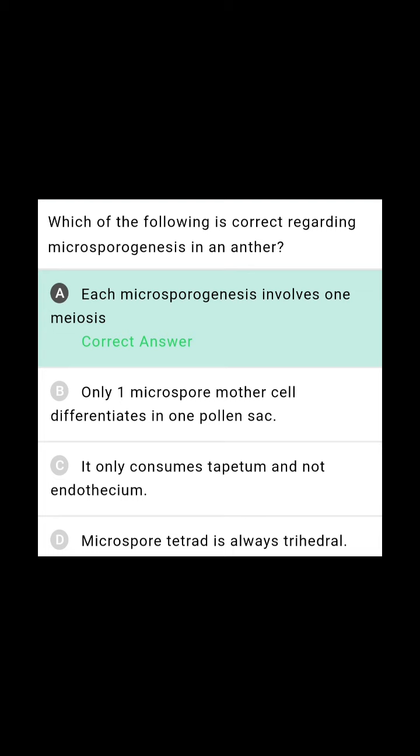Which one of the following is correct regarding the microsporogenesis? Asked, so that will be the right answer. If you see the fourth, microspore tetrad is always tetrahedral. No, microspore tetrad may be linear, it may be decussate, or it may be tetrahedral, any type it may be. So three are incorrect, one is correct. Each microsporogenesis involves one meiosis.